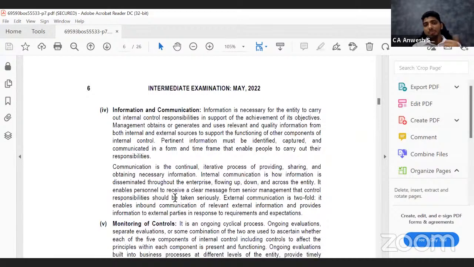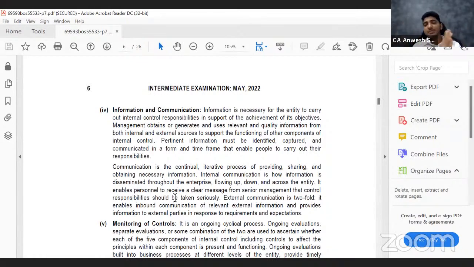The next point, next component is information and communication. Now, this is a very tricky point. What exactly is information and communication? Let us say during COVID, suddenly the offices which were functioning normally went for work from home environment. When that happened, all the data that was safeguarded in the organization, that was always in the office server, were given to employees. So the data started going out of the organization.